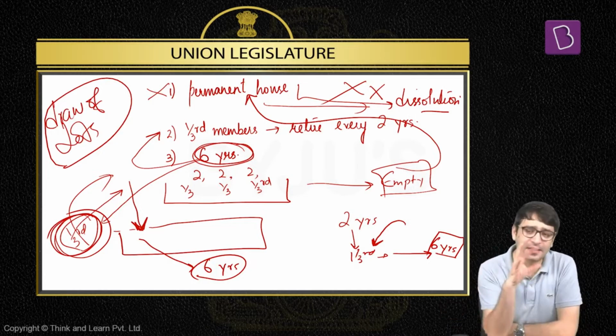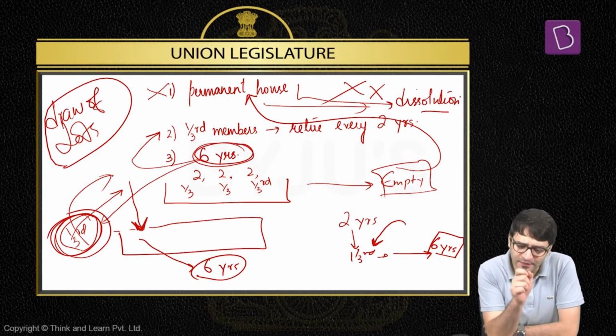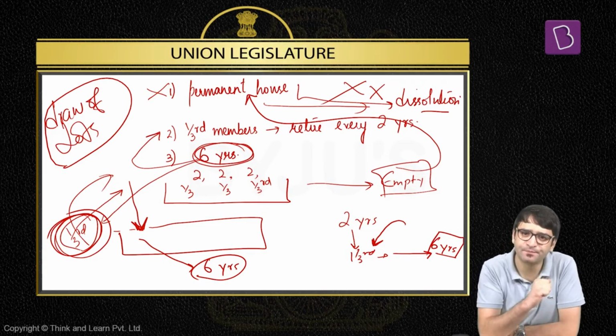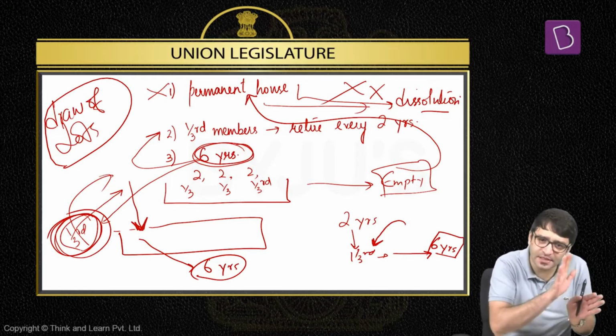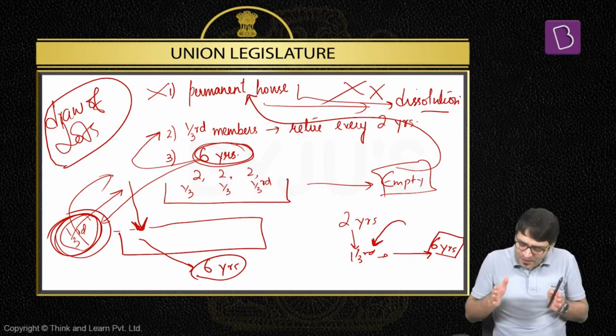To make it even simpler for you, Rajya Sabha is the permanent house of Indian Parliament. How do we ensure that? We ensure that there are MPs in Rajya Sabha for all times to come. That is why 1/3 of the MPs retire, and the term is 6 years. Clear? But when Rajya Sabha was convened for the first time, all the MPs elected had a term of 6 years.